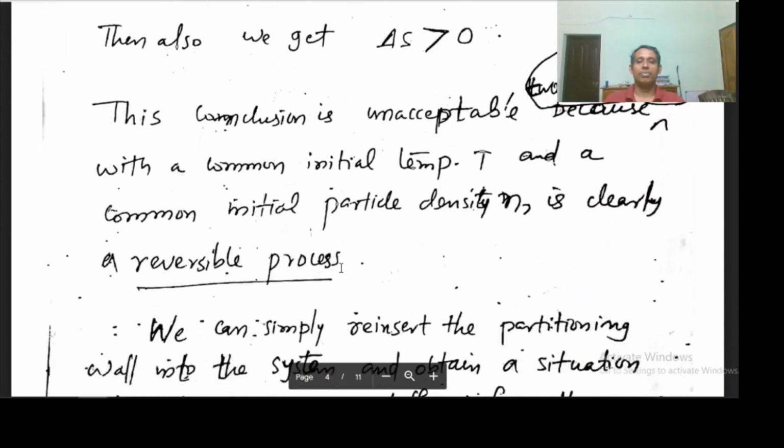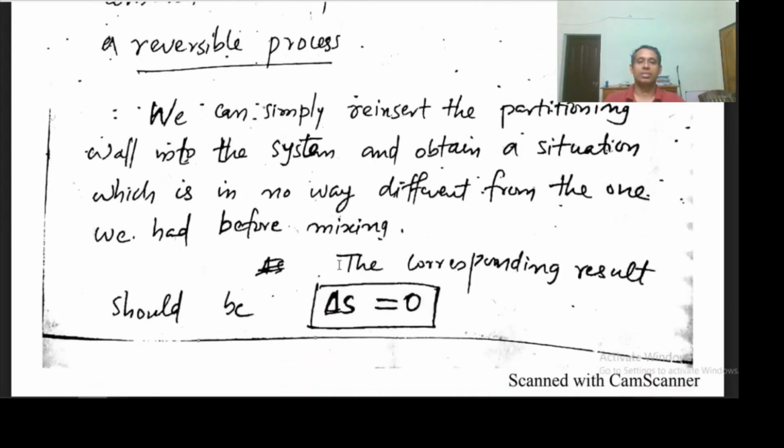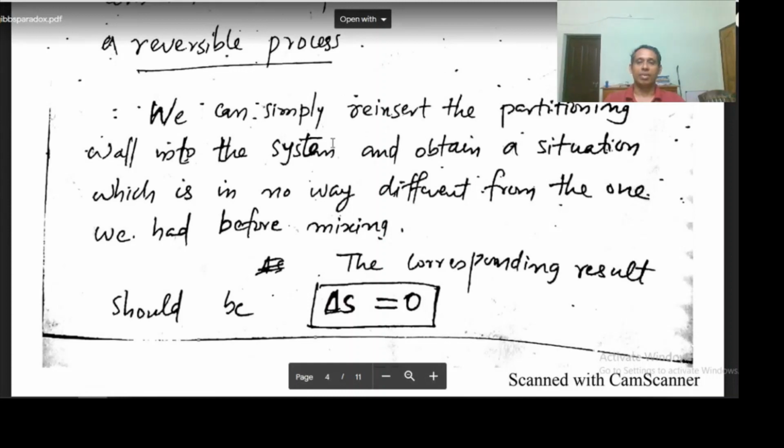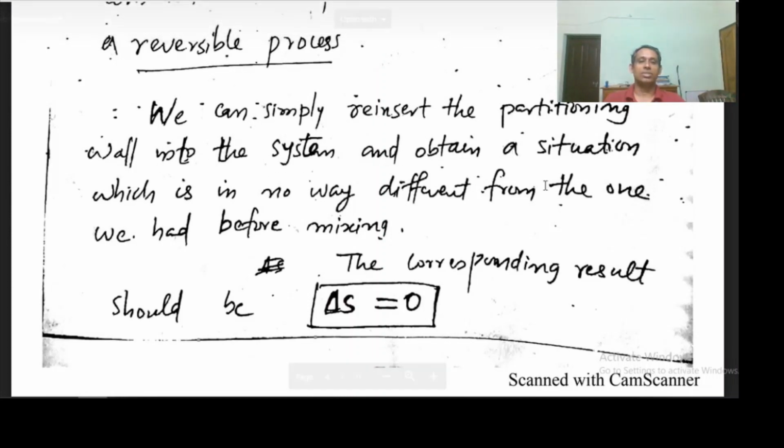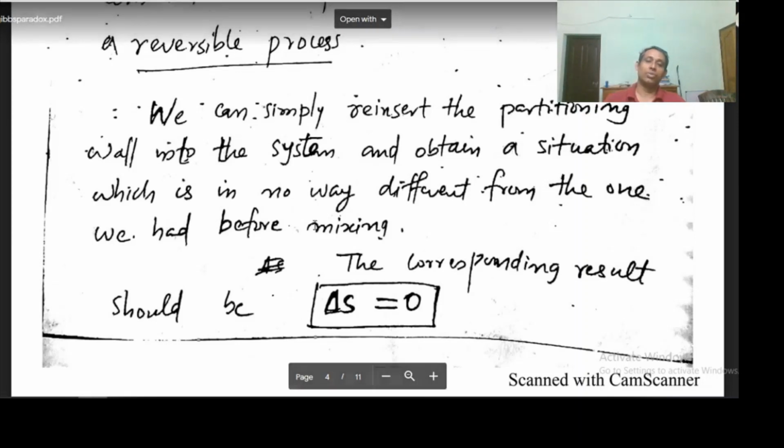And for a reversible process, we can simply reinsert the partition in the system and obtain a situation which is in no way different from the one we had before mixing.